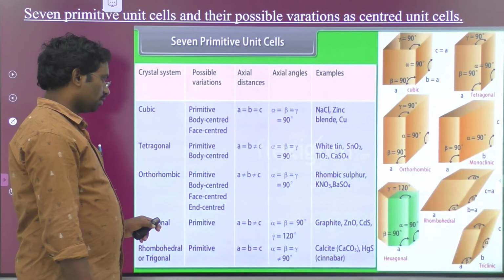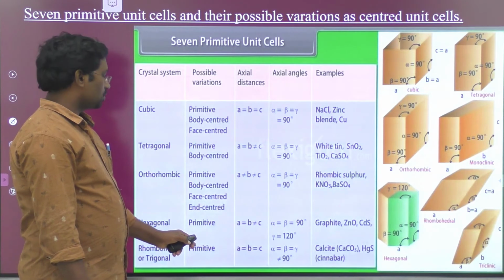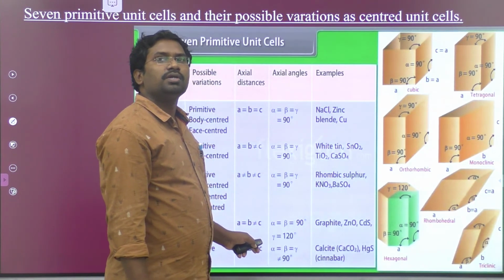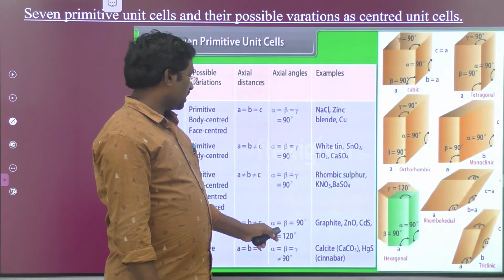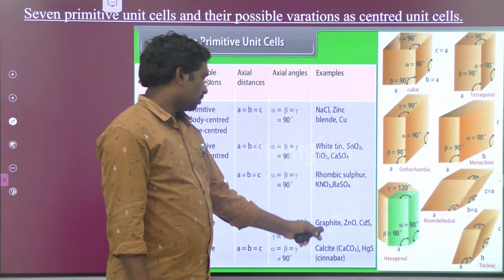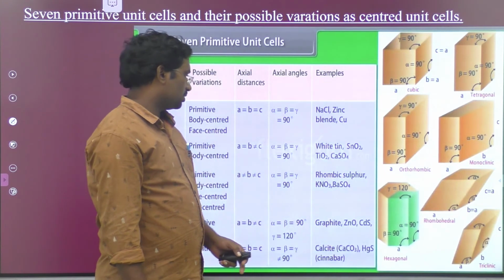Okay, next one, rhombohedral or trigonal. Possible variation: primitive. Axial distances a is equal to b is equal to c, axial angles alpha, beta, gamma equal and not equal to 90. Examples: calcite, calcium carbonate, mercuric sulfide, cinnabar.